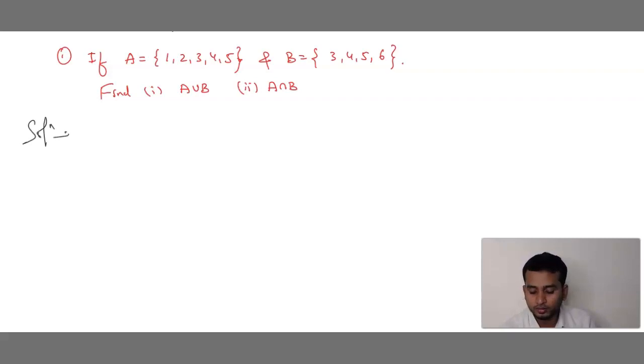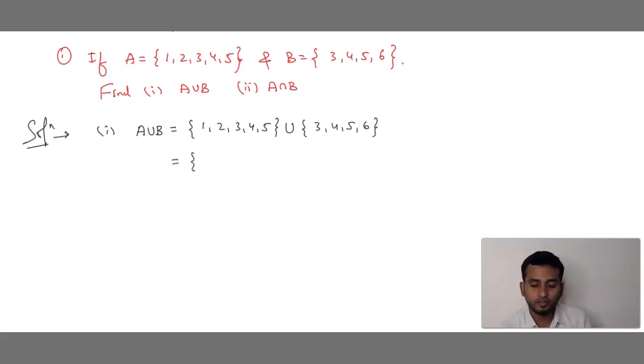Now solution. For the first question, what do we have to find? We need to find A union B. Correct? Yes. Now say, what is the first letter? Set A. Write set A elements, all: 1, 2, 3, 4, 5. What is the next symbol? U. Write the U symbol. Next, what is there? B. What are the set B elements? 3, 4, 5, 6.